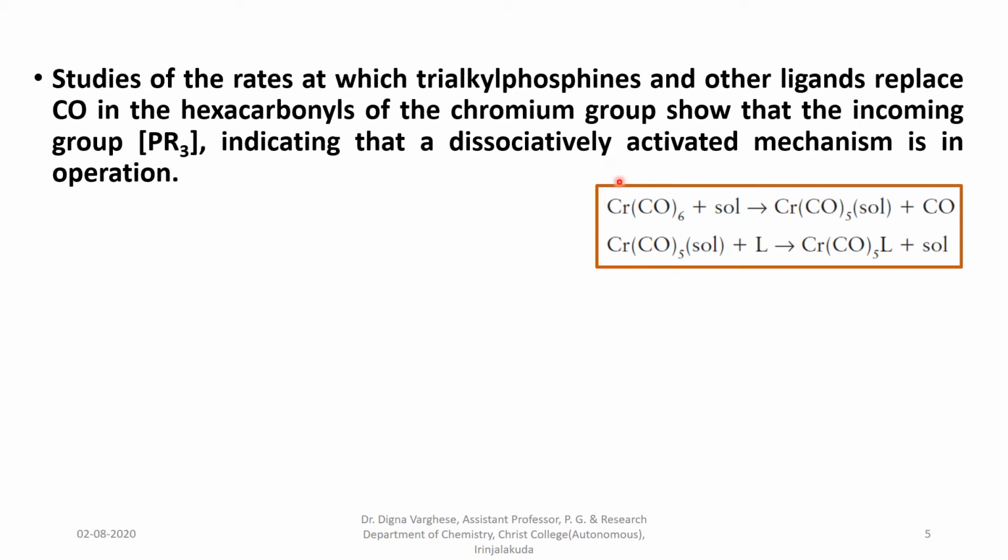Here Cr(CO)6 reacts with a solvent like tetrahydrofuran, which is a weak ligand that replaces one CO only, forming Cr(CO)5(solvent). Here the solvent is tetrahydrofuran, and this solvent-substituted system reacts with the desired ligand to form Cr(CO)5L, that is the desired product, plus solvent.